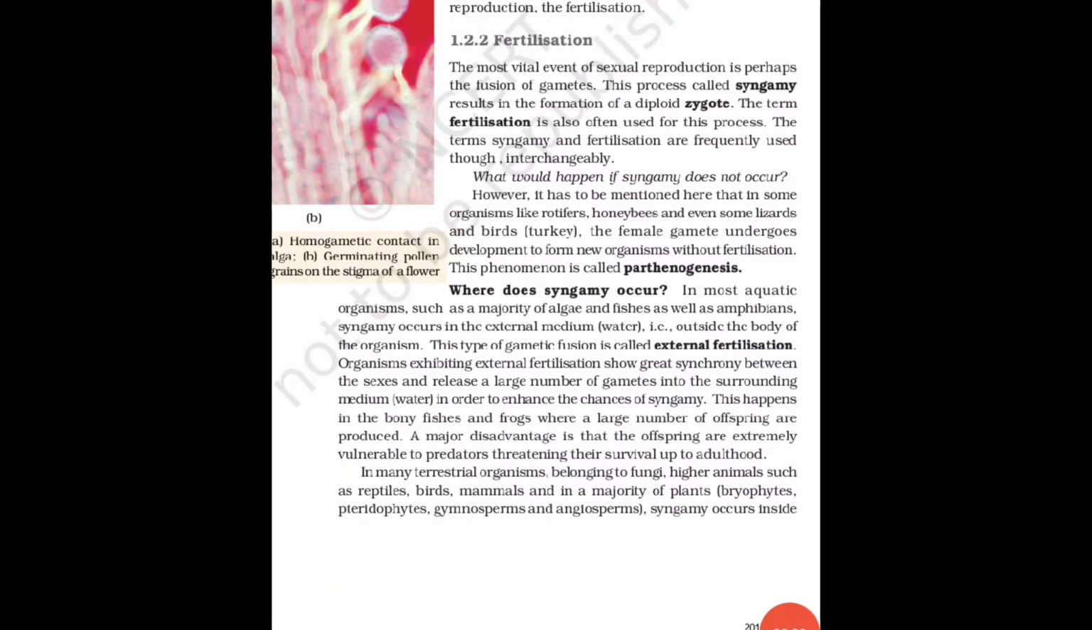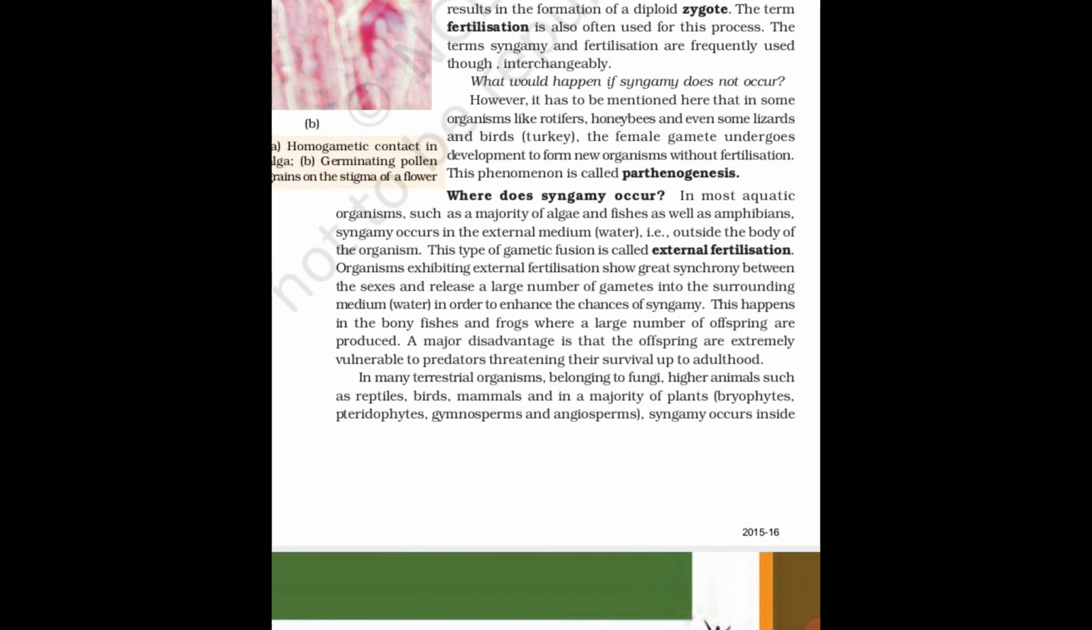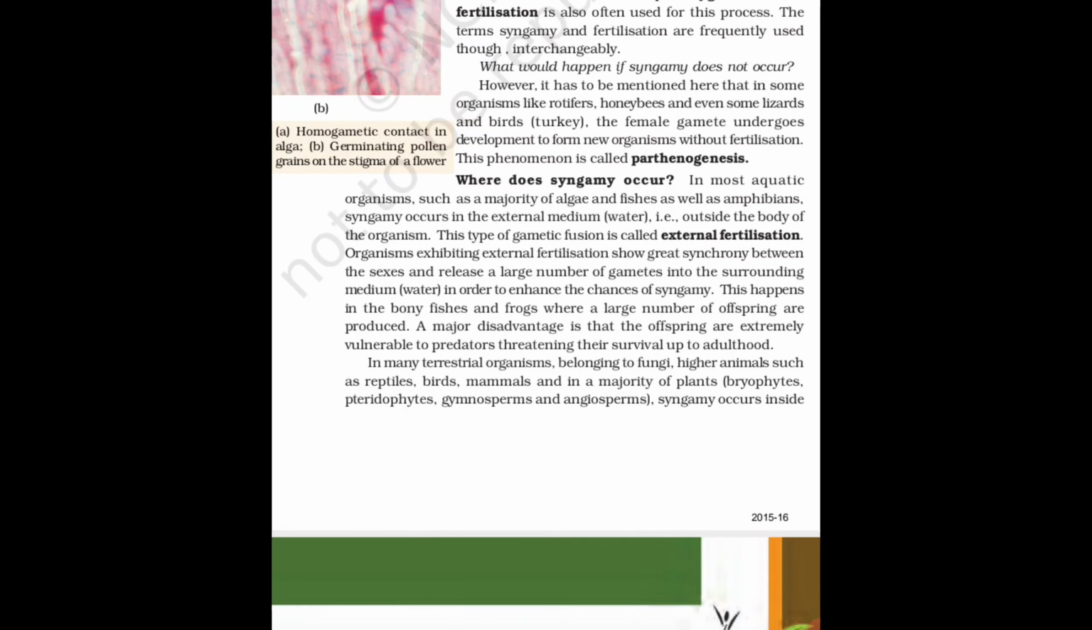Next step of reproduction is called fertilization, and after reaching, the male and female gametes now undergo the process of fusion. So fertilization represents the fusion of male and female gamete. This process is also called syngamy, resulting in the formation of a diploid zygote. The male gamete contains a single set of chromosomes and the female gamete contains another single set, so after the fusion the zygote will be diploid, containing two sets of chromosomes.